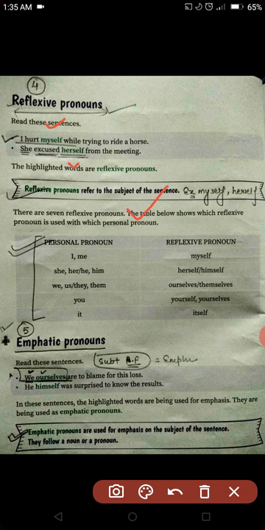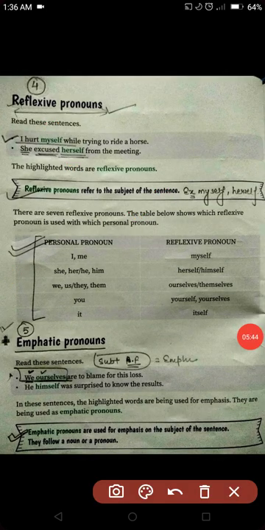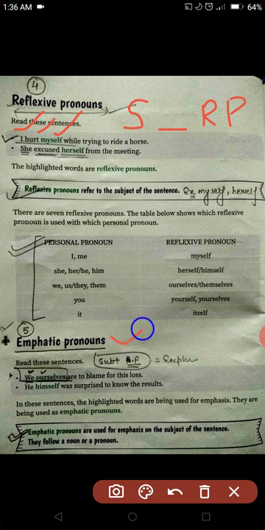These are the reflexive pronouns. So what is there? Subject, and there will be a verb or action, and after that reflexive pronoun. I hurt myself.